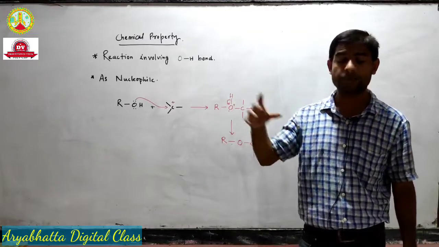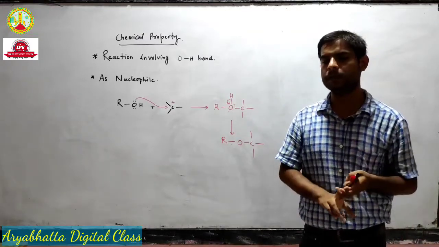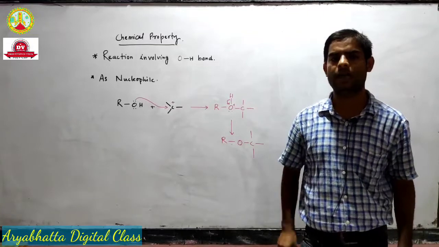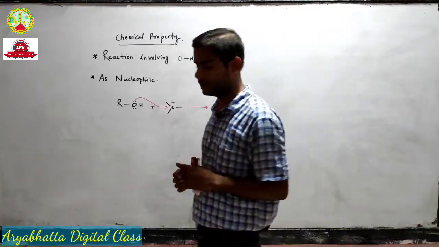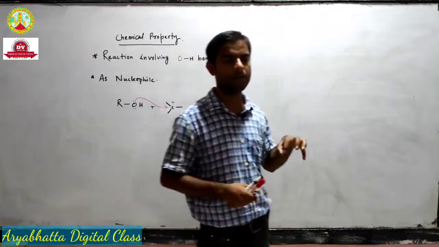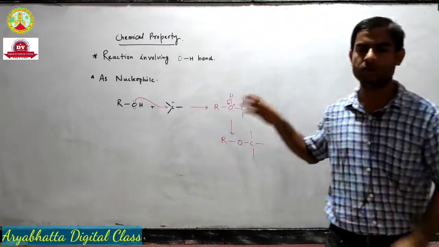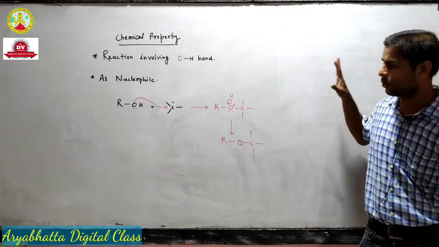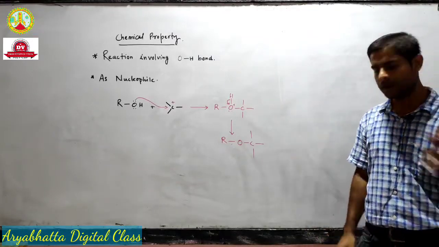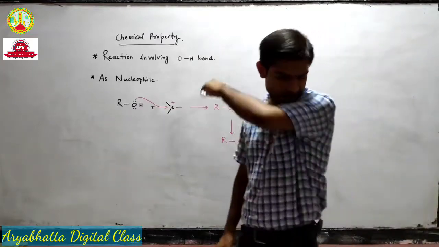In that chapter we discussed physical properties, so go through that video once. I have talked in detail about physical properties, because similar types of concepts are being used in this chapter also, except the fact that alcohols can form hydrogen bonds with water.